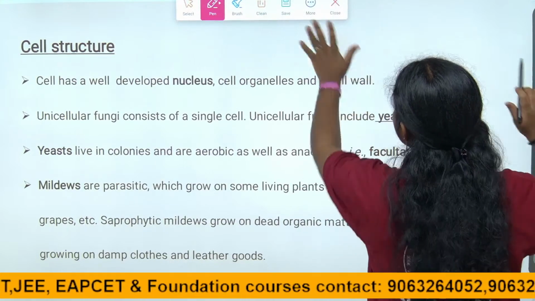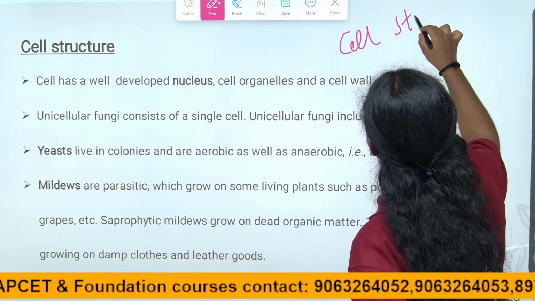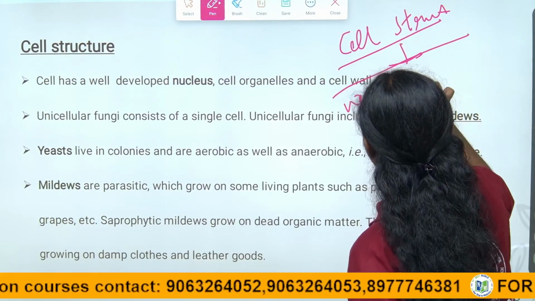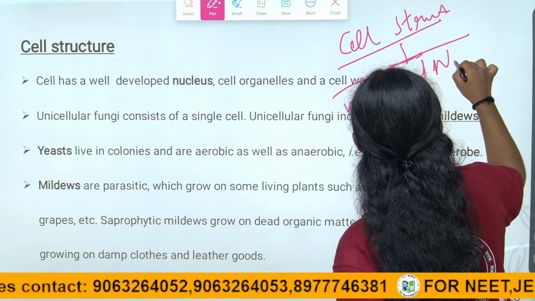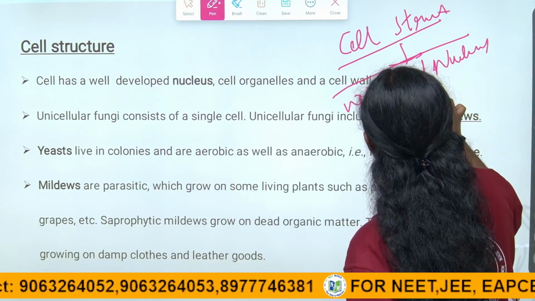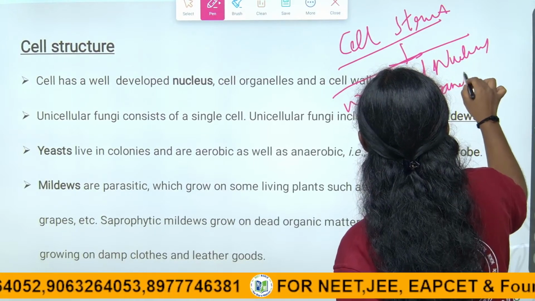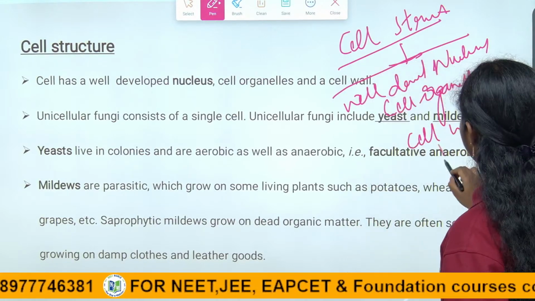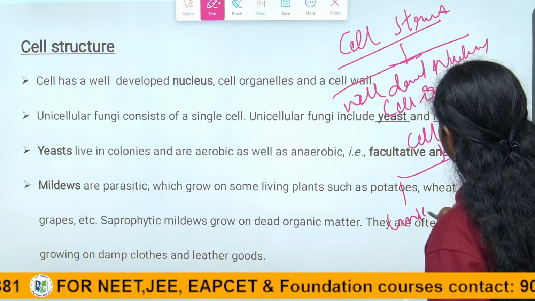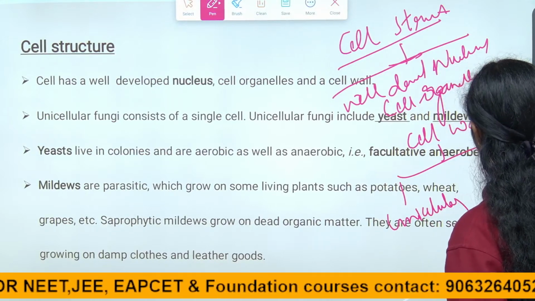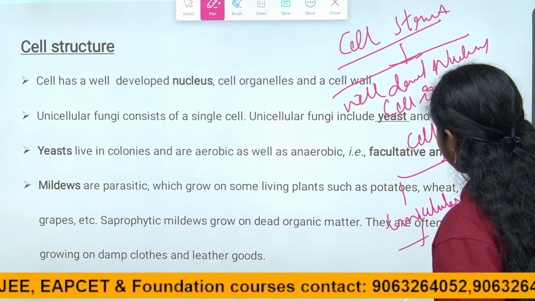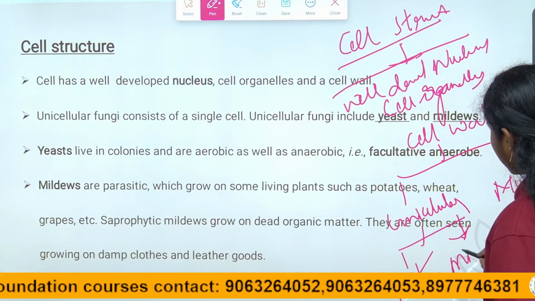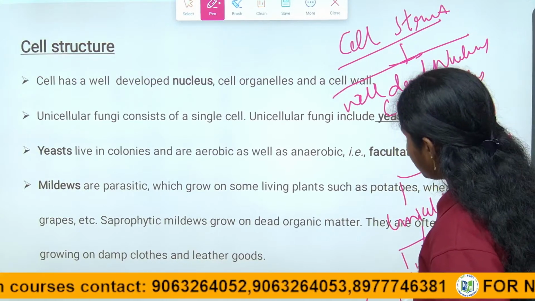Coming to the cell structure, children, they have a well developed nucleus, cell organelles and cell wall, and they are unicellular and multicellular. For unicellular, the examples are yeast and mildews. The yeast is usually seen in groups.